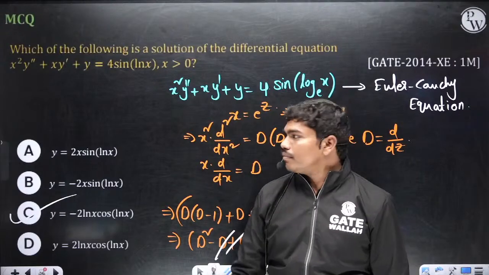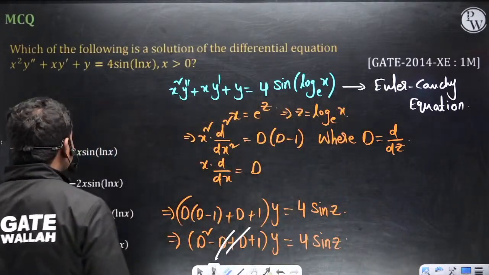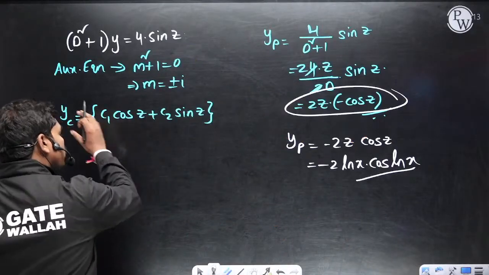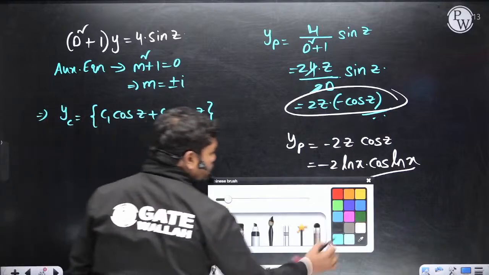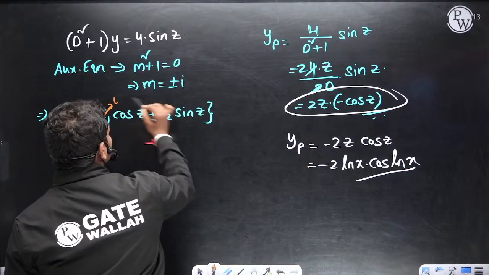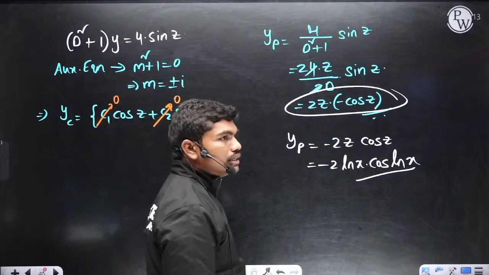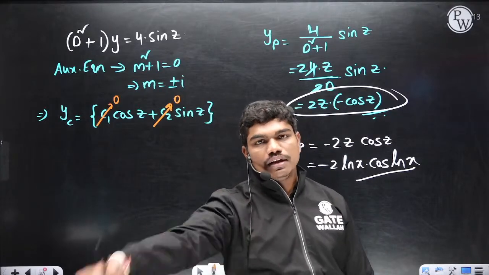Clear? And this can also be a solution, because for any values of c1 and c2, this is a solution. So you can take c1 equal to 0 and c2 equal to 0, then the complementary function becomes 0, then the particular integral becomes the total solution.